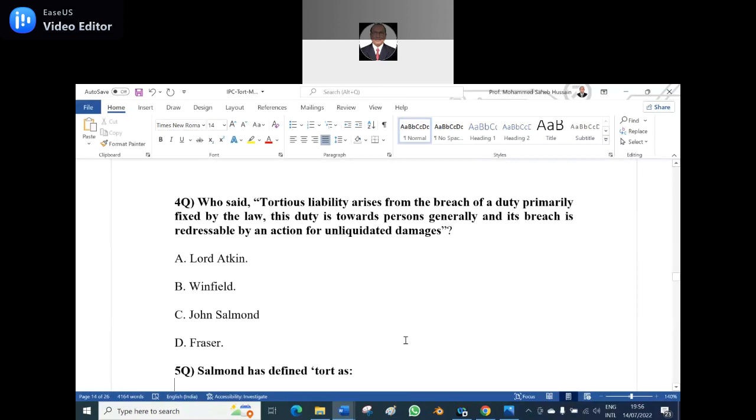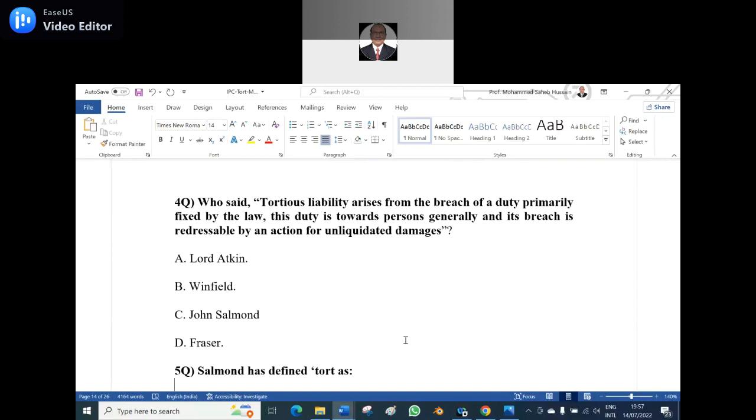Who is the right person who gave this definition of tort? John Salmond, sir. Option C. No. It's Winfield who has given the definition.